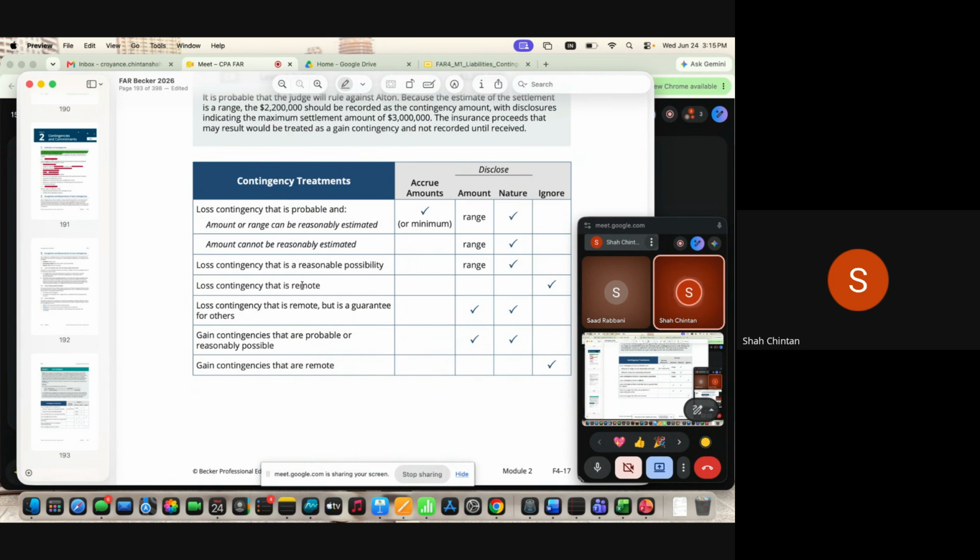So there are three possible words in the question, and these are the technical words they will give you every time. If they use the word remote, that means you will completely ignore the transaction. If you see two words together, probable plus reasonably estimable, then you will accrue plus disclose. In any other situation, you will only disclose the amount and nature.